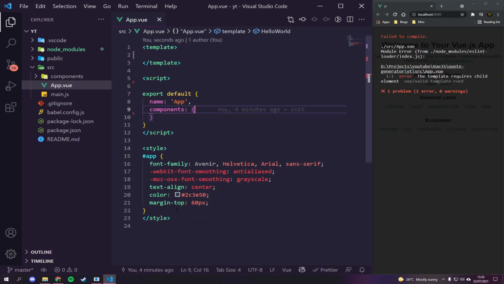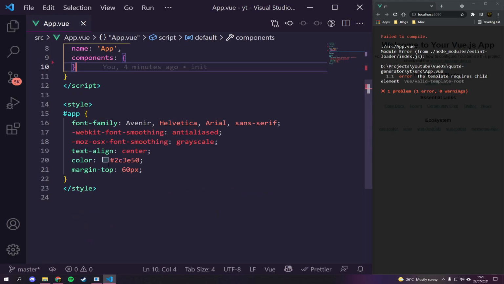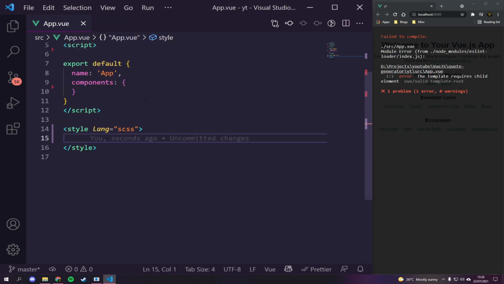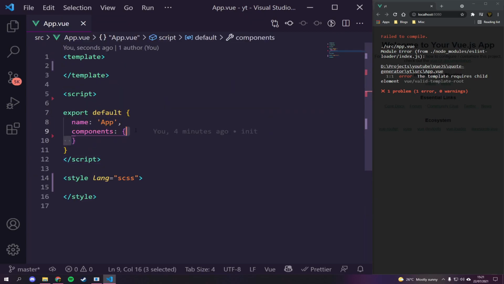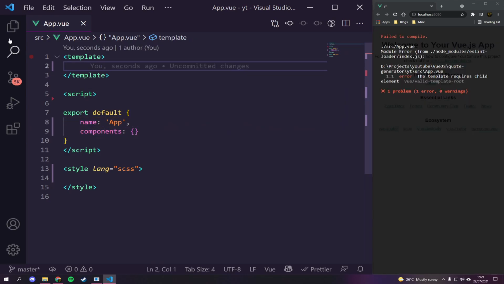Close that, go away. Let's close this sidebar for now and zoom in one. And let's delete everything from in here. We're also then going to say lang is equal to sass, and that way we can write some Sass inside of here. We're just going to close off our components for a second and also tab it out properly because it's currently using the wrong tab indentation.